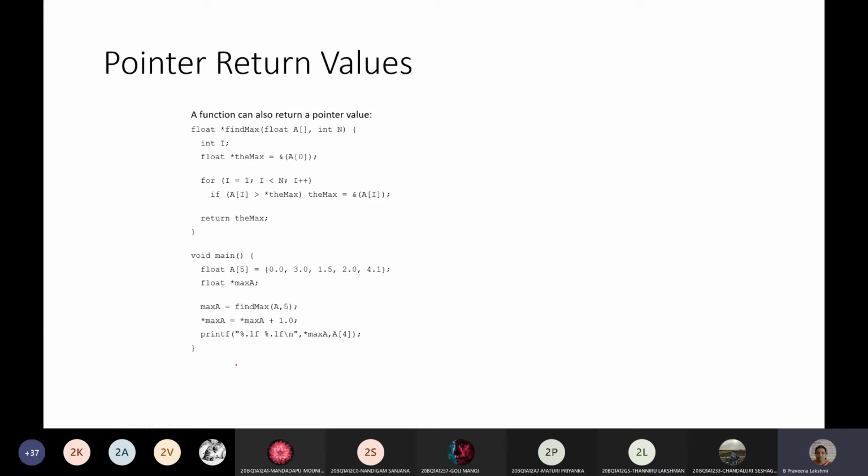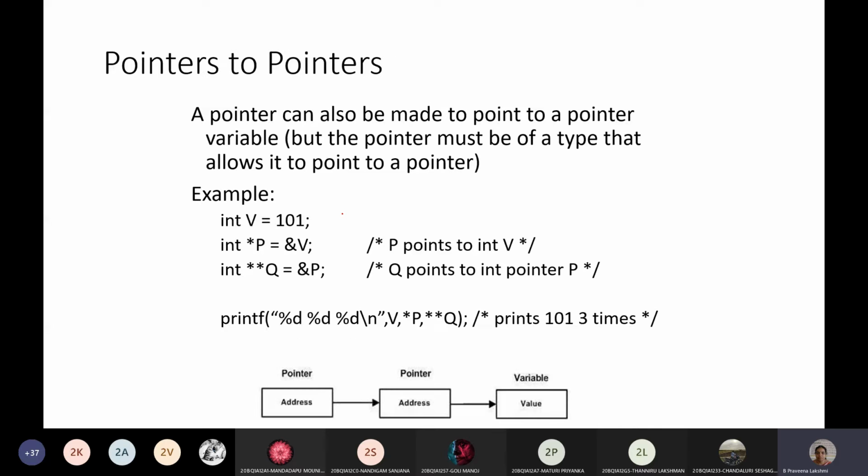Okay, this is also a concept used with functions. We'll see this later. Next, we will see how to use these pointers in different ways.